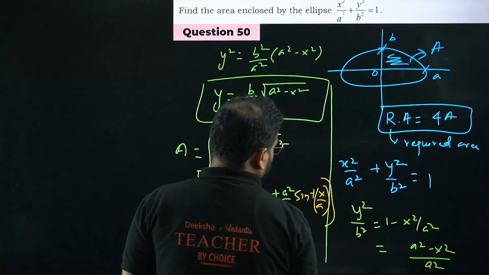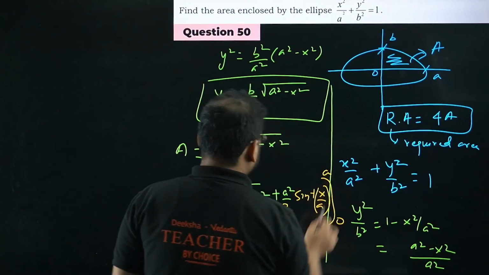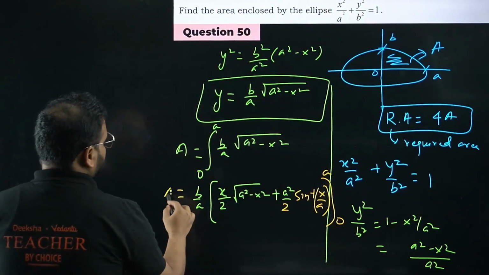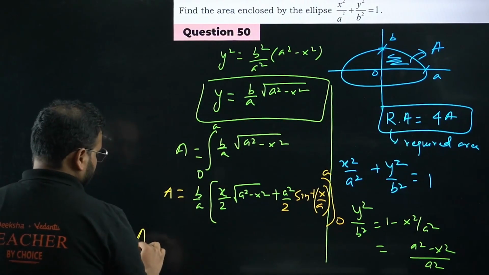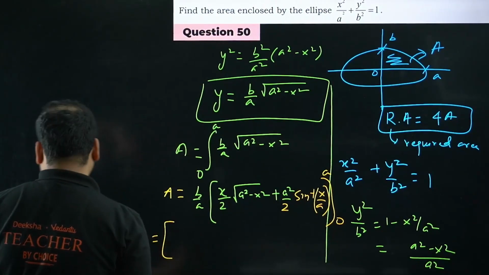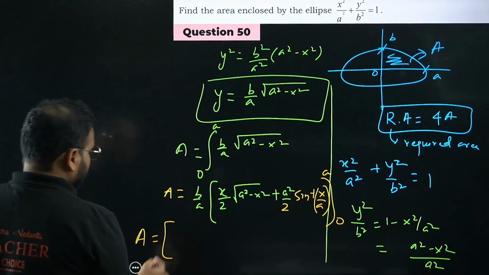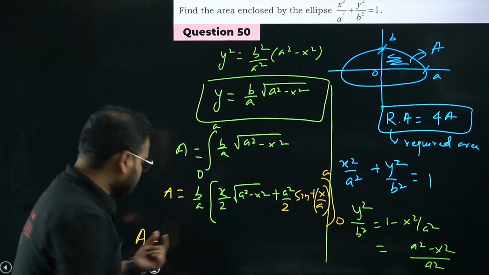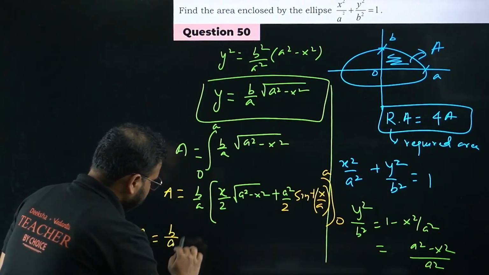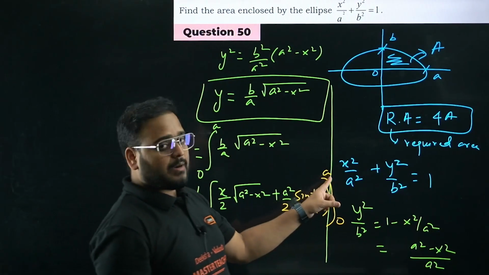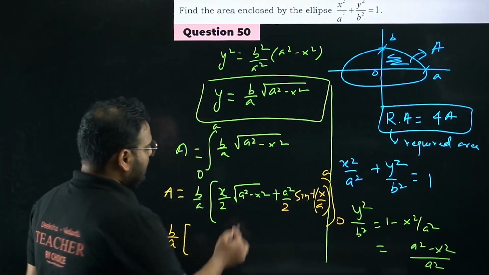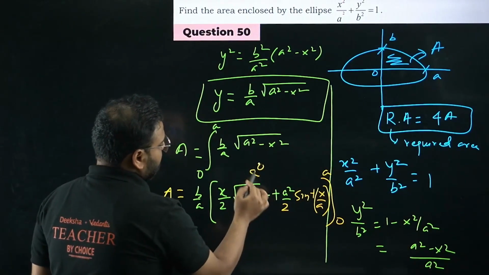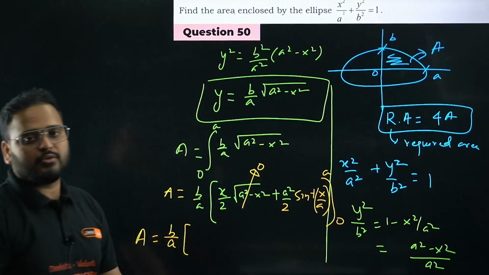From 0 to A. Let's have a look. My B by A is outside, so let's keep it over here, B by A as it is. Now put the values, first the upper limit. If you put A as 0, it will become 0, for the upper limit.